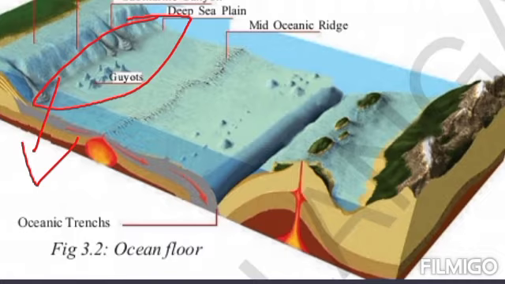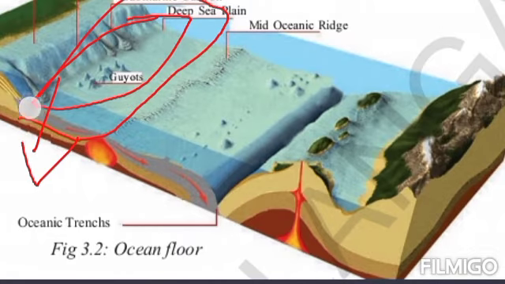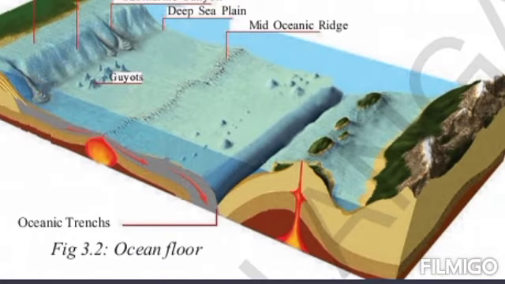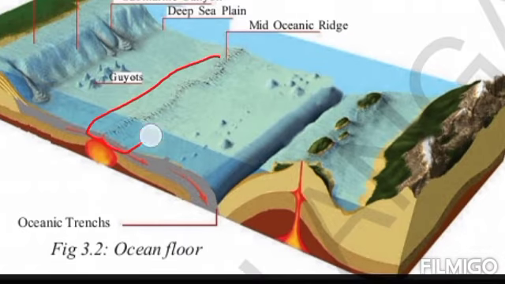The next one is deep sea plain. These are the flattest and smoothest regions of the world. Its depth is up to 3000 to 6000 meters. How much space does it occupy? 76.2%. And these are the flattest and smoothest regions.